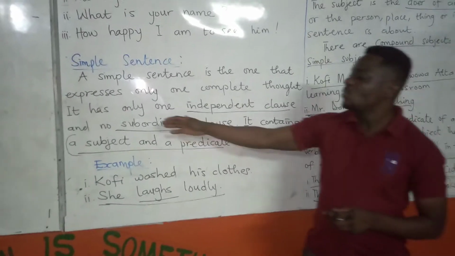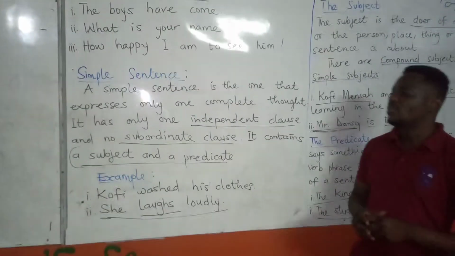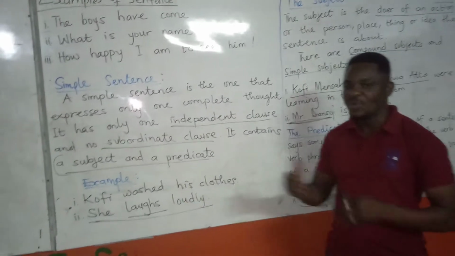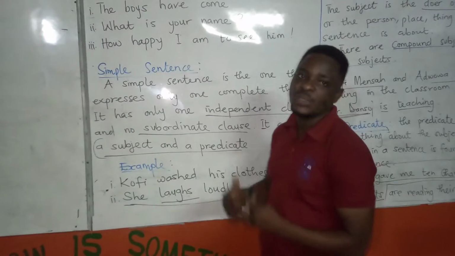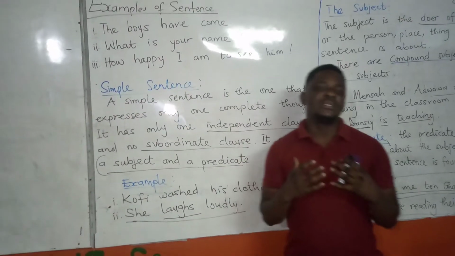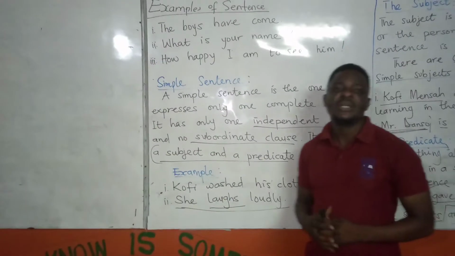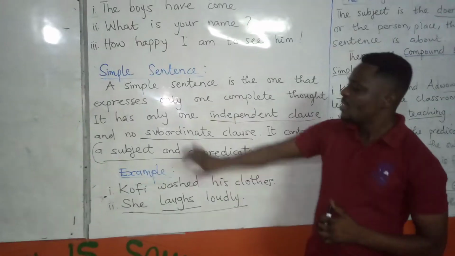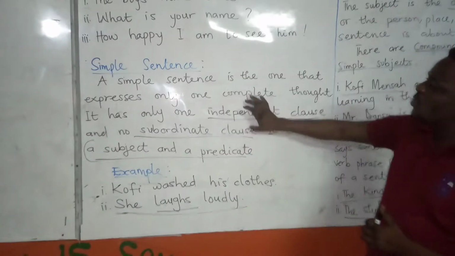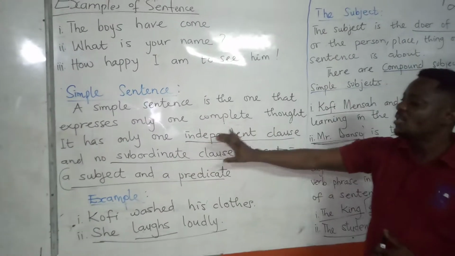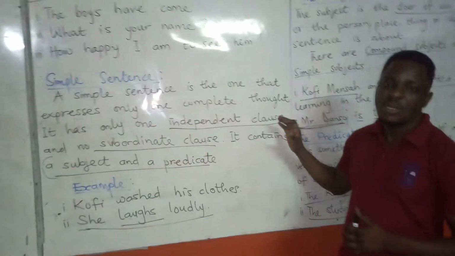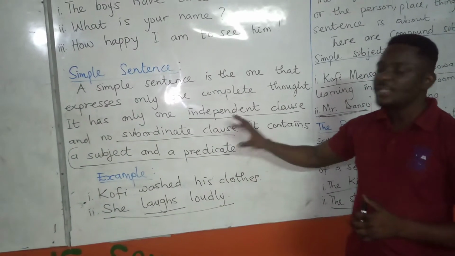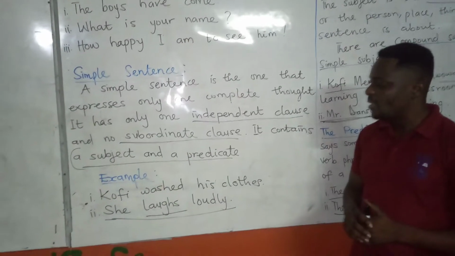Further, it has only one independent clause and no subordinate clauses. Later, in your studies, you will come across what you call clauses. You have independent, subordinate, and other types of clauses. We are saying that because it communicates just one idea, it has only one independent clause, but no subordinate clauses. I won't talk much about that. Later you will understand what I mean.